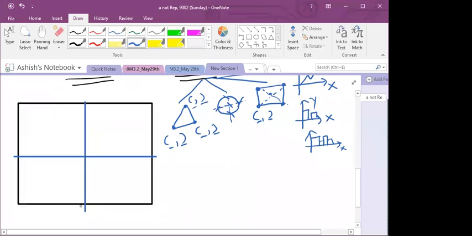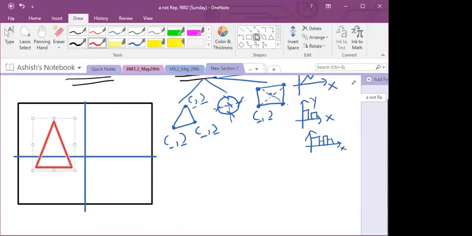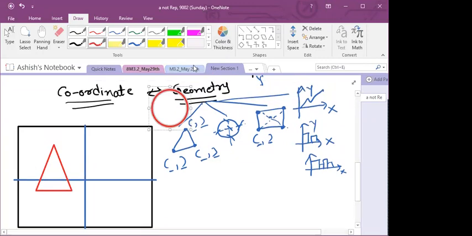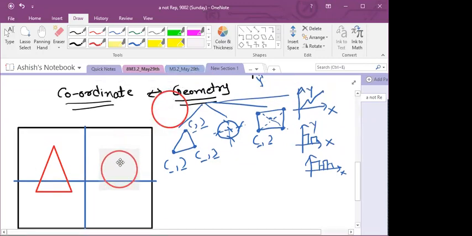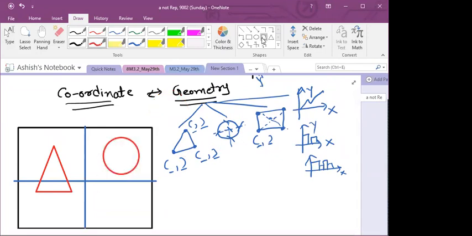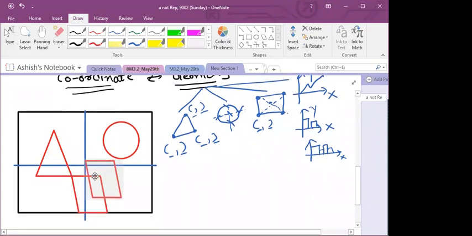Now if I plot anything over here, suppose I am plotting a triangle over here. This is my triangle. Suppose I am plotting a circle over here. See, this is my circle. Suppose I am plotting one quadrilateral over here. It may be a parallelogram, it may be a rectangle. Let us take a parallelogram as of now. So suppose I am plotting one parallelogram over here, or like this, for your understanding.